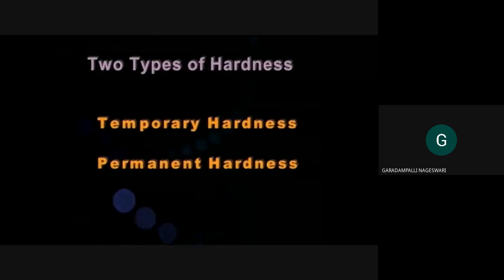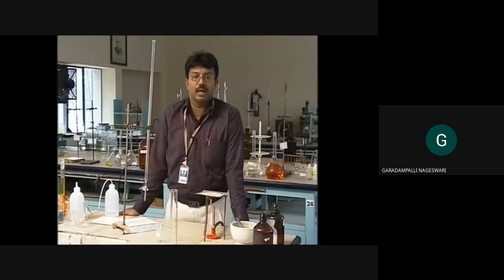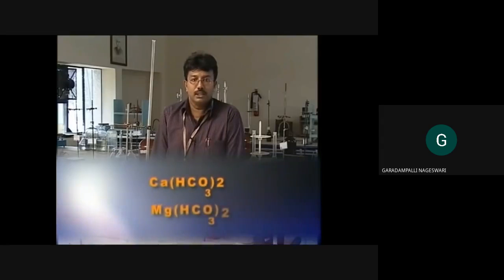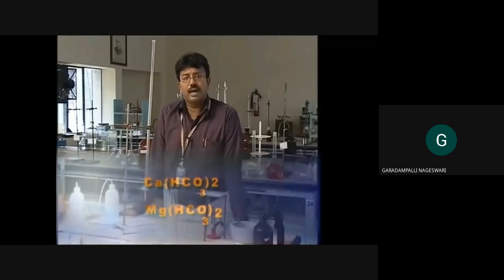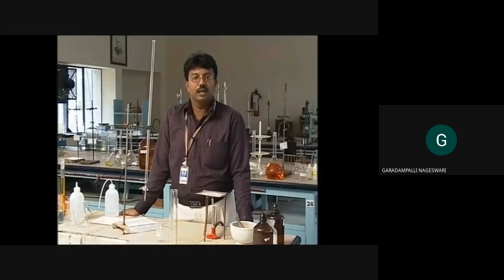We have two different types of hardness. The first one is the temporary hardness. The ions responsible for temporary hardness are the bicarbonates of calcium and magnesium. The other type of hardness is permanent hardness. The permanent hardness is because of the chlorides and sulfates of calcium and magnesium.